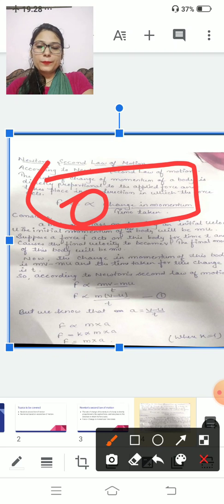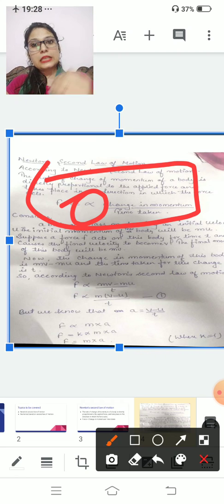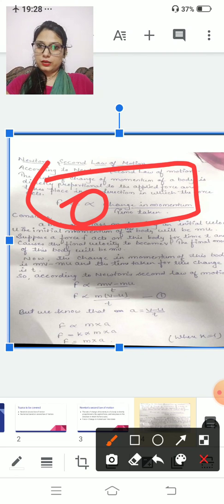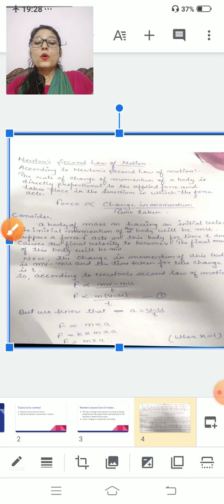What do you mean by directly proportional? Directly proportional means if one thing is increasing, the second thing automatically increases, and if one thing is decreasing, the second thing will automatically decrease. They are correlated to each other. Clear? So F is directly proportional to change in momentum upon time taken. Clear now?